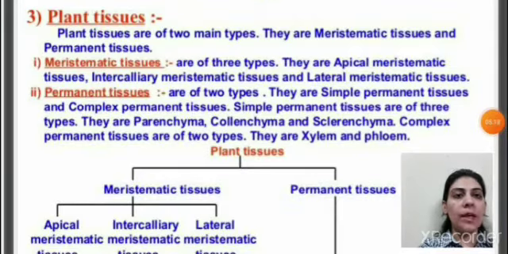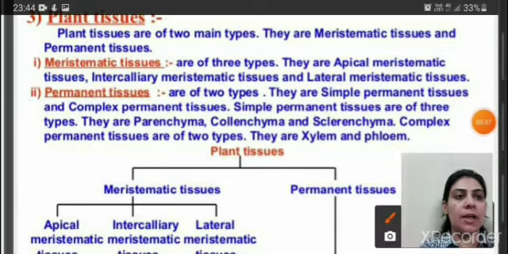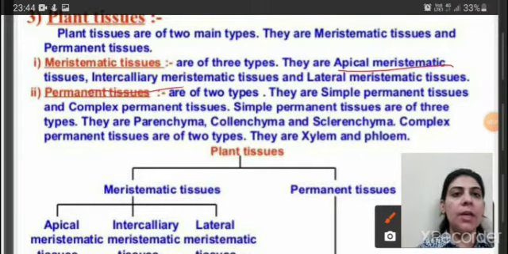Now if I am talking about only plant tissue, I am discussing with you plant tissue in detail. Plant tissue are of two types: meristematic tissue and permanent tissue. Meristematic tissue, I told you, the tissue which have the dividing capacity throughout their life, they always divide. Meristematic tissue is divided into three types: apical meristem, intercalary meristem and lateral meristematic tissue.